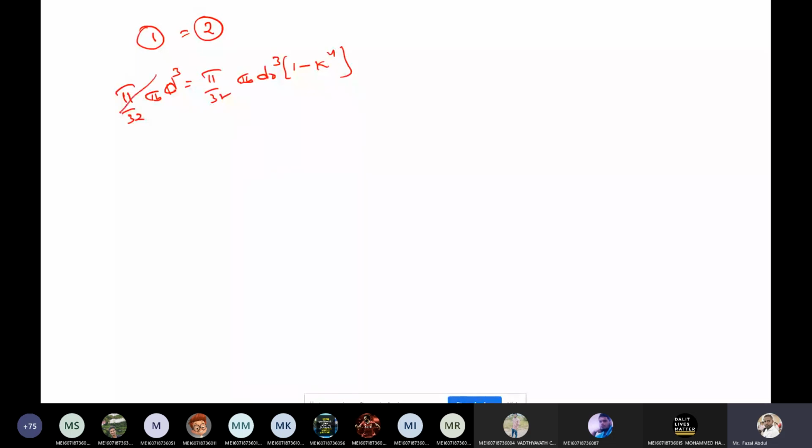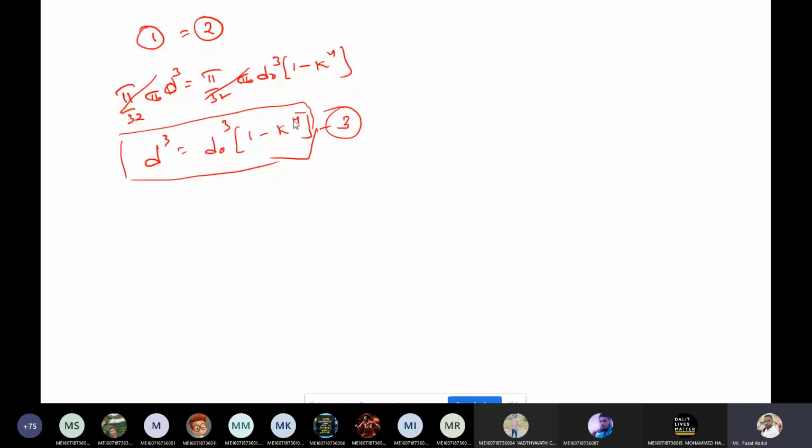With this equation, we can compare the diameters from the strength point of view. Which one is larger, which one is smaller? These are the two derivations based on the strength criteria.